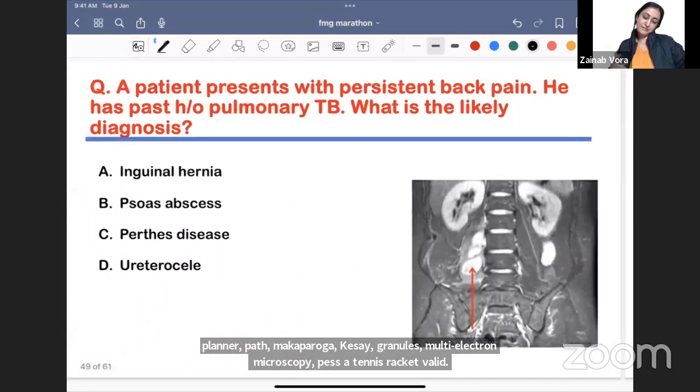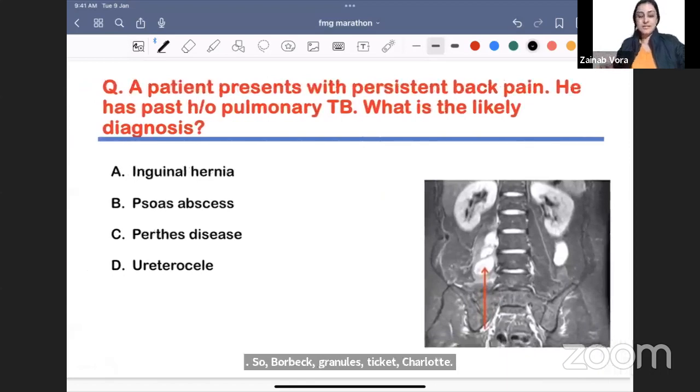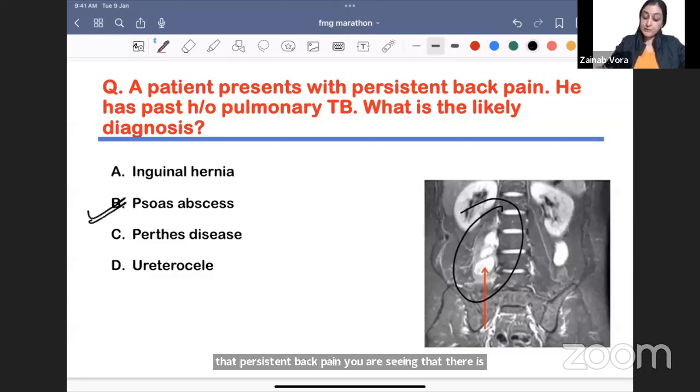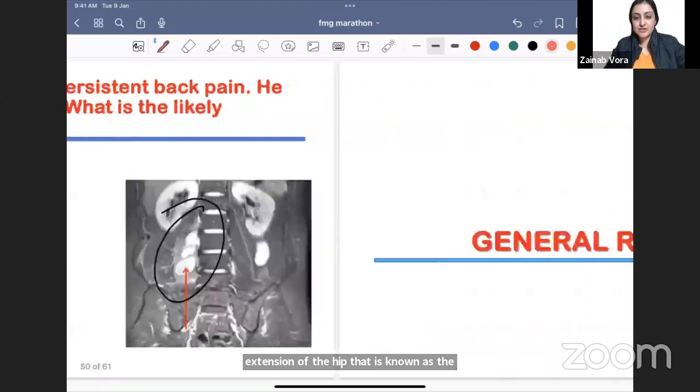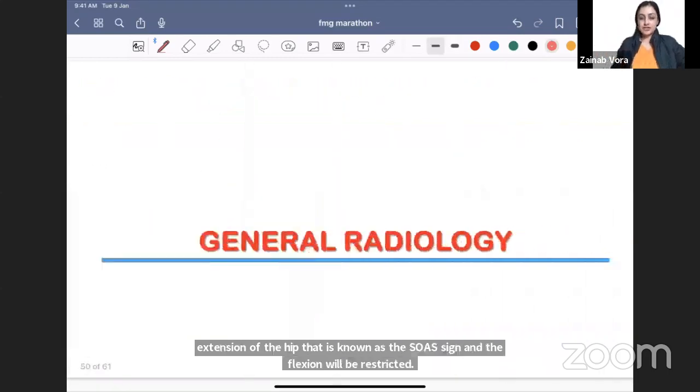ठीक है, चलो अब फटाफट खत्म हो जाएगा. Just tell me the answers to this. If I tell you that persistent back pain, you are seeing that there is this collection, psoas में, white, psoas abscess, right? How will the patient present? The patient will have pain on the extension of the hip, that is known as the psoas sign, and the flexion will be restricted, है ना, flexion नहीं कर पाएगा hip का. So this is about it.